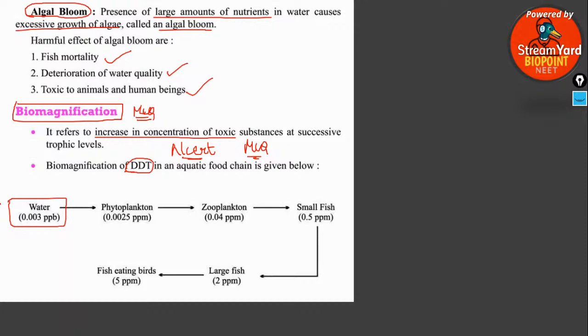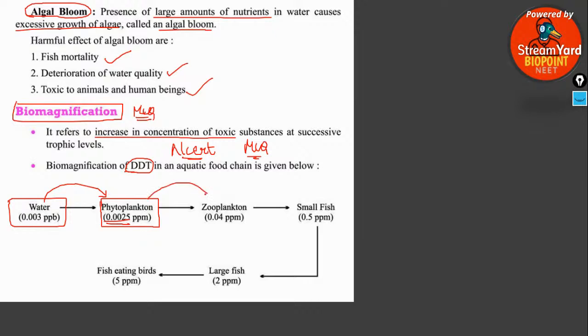And when that particular toxic substance reaches the level of phytoplankton, it reaches 0.0025 ppm.